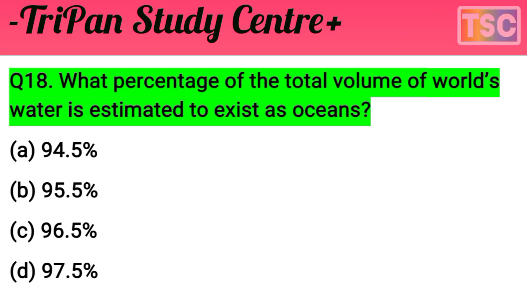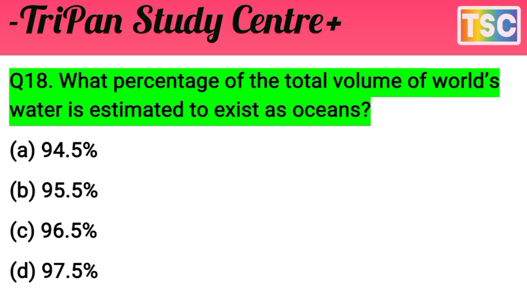The question here: what percentage of the total volume of the world's water is estimated to exist as ocean? The question is most important for the exam. A is 94.5%, B is 95.5%, C is 96.5%, D is 97.5%. I give you a few seconds to test your knowledge. Choose one of the four options.